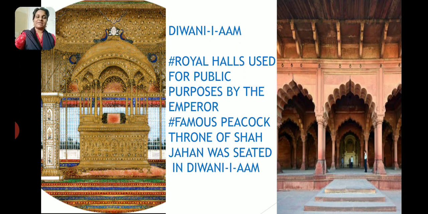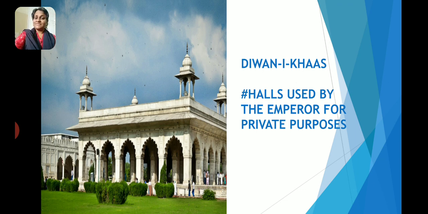Okay, and any public purposes, any public occasion could be conducted from the Diwani Arm. Now Diwani Khas means special, correct? So these halls were used by the emperor for private meetings, for private purposes. So for all private occasions, the Diwani Khas was the hall where the emperor used to have their meetings.